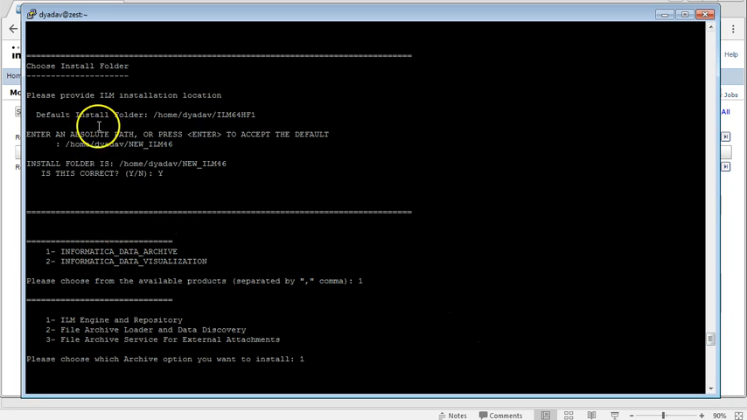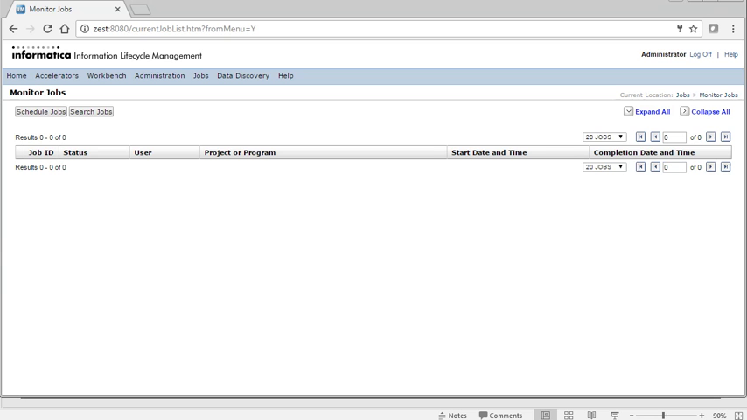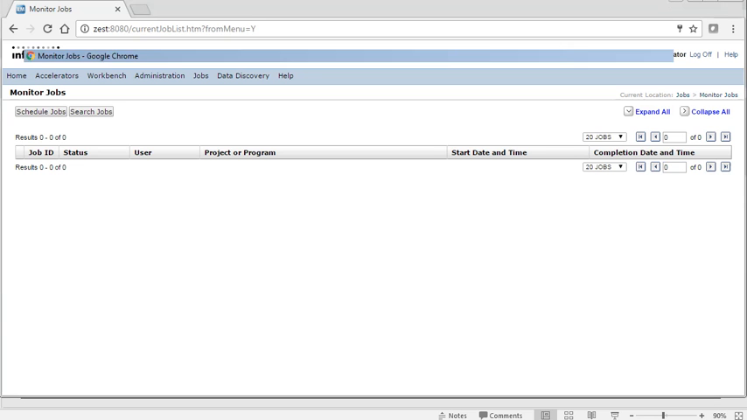So here we can see that after giving the license and the directory location, it shows two options, whether we want to install Informatica Data Archive or Informatica Data Visualization, or both the options. If you want to install both, meaning Data Archive and Data Visualization, then give 1,2. But I have given only one, that's why it installed ILM but not Data Visualization.